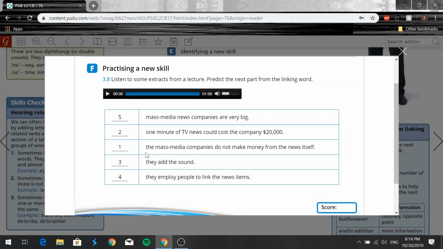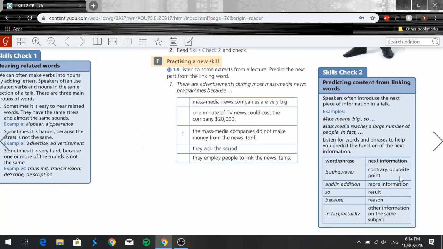Then 3, they add the sound. 4, they employ people to link the news items, right? And 5, mass media news companies are very big. Okay? So that was exercise F, you guys. These are the next information that we talked about and used to predict what comes after the linking words. Okay? Now let's move on to the next page.